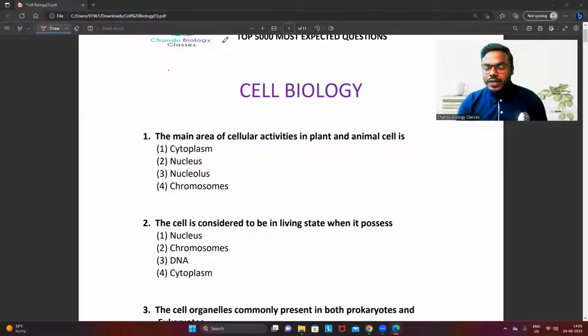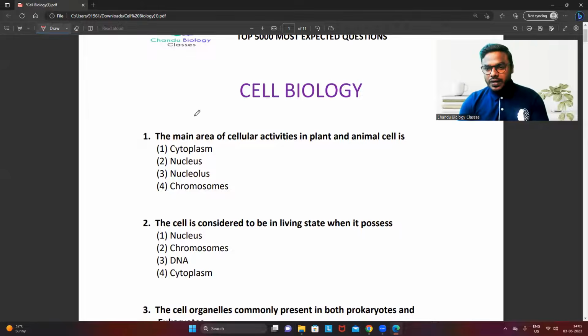See friends, whether you are preparing for the JL or DL, whether it's botany or zoology, we know very well that cell biology is the most common chapter. From cell biology, we have to focus on cell organelles, cell division, followed by cell cycle regulation. These are the three subtopics we have to focus on in the chapter of cell biology. So this chapter is a very high weightage chapter for both botany as well as zoology.